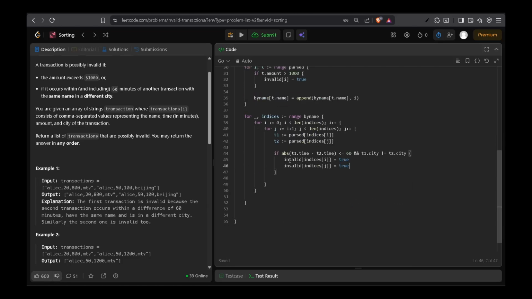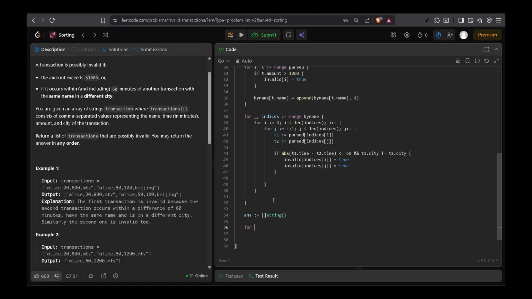Now we have filled up the invalid array. Now it's time to pass over it and make our final answer array. Answer will be an array of strings, right? Because we'll be passing over the raw transaction string in the answers array.